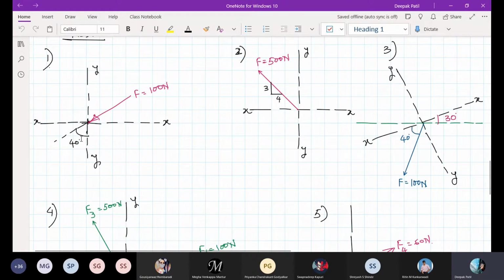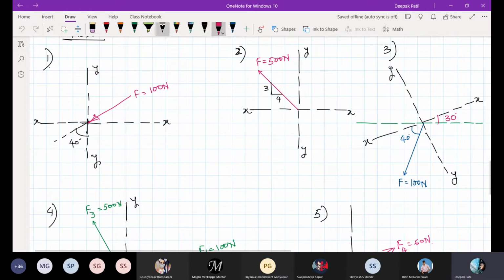I will not try to solve the full answer, but let me give you how to solve this. In the first example, this is the 40 degree angle which is given to you. If this is the 40 degree angle, the other angle will be this one. This will be 40 degree, because they are alternate opposite angles. Also you can see that the force is in this direction. If you resolve it, the x component of the force will be like this and the y component will be like this. Both are negative as per our sign convention.